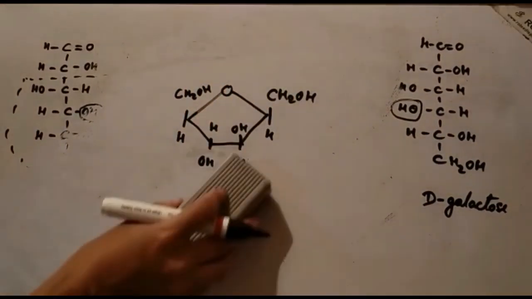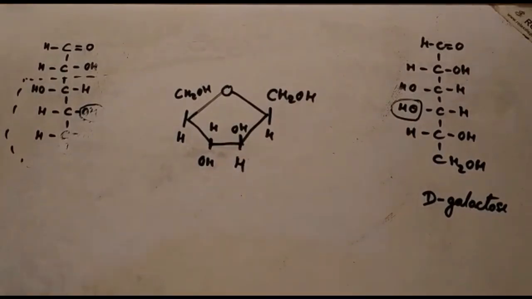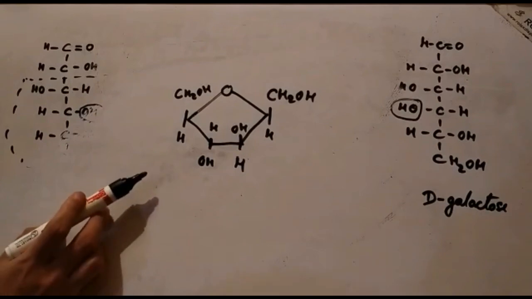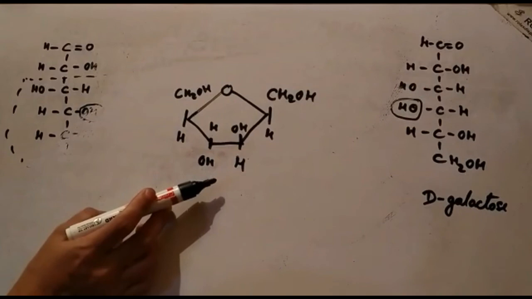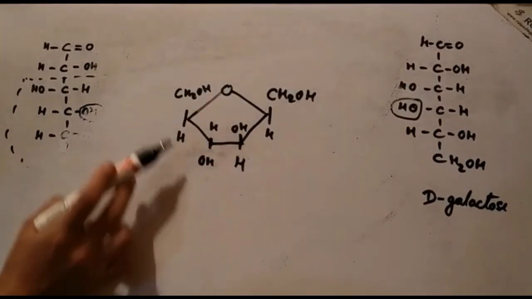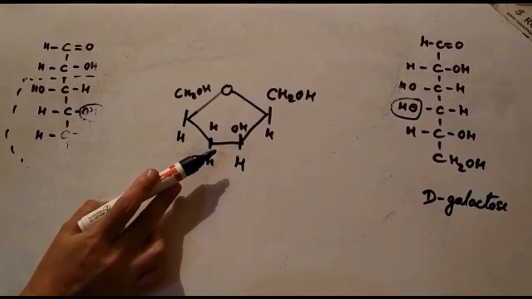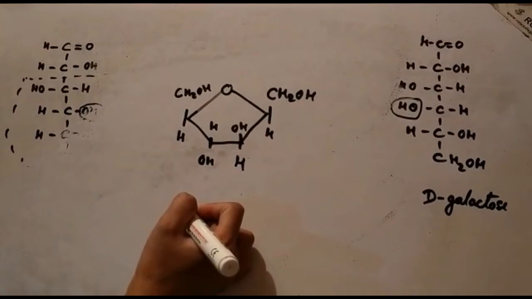When the 6-carbon ketose sugar, D-fructose, forms a ring structure, it resembles a 5-membered ring compound, that is furan. Such cyclic structures are termed furanoses.